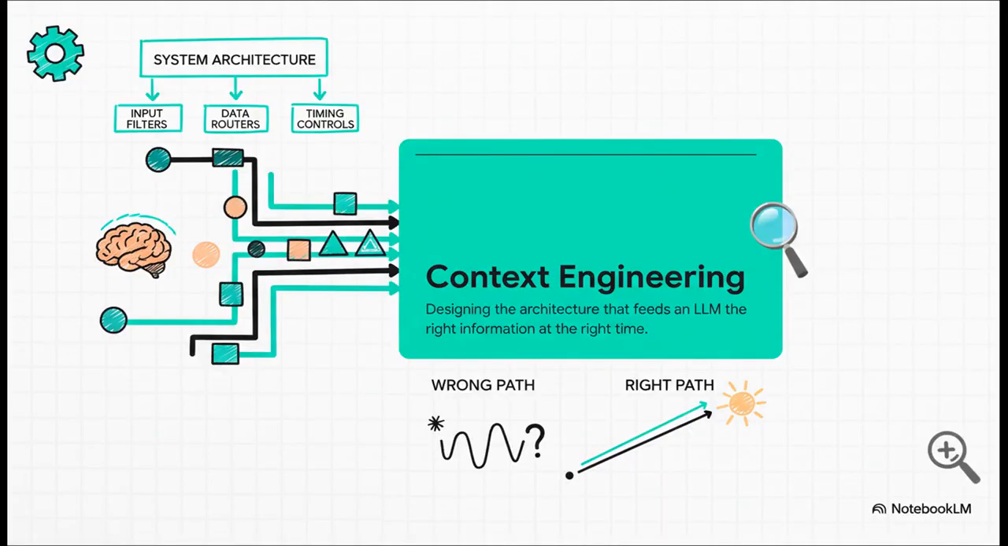Well, simply put, it's the discipline of designing the architecture that feeds an LLM the right information at the right time. It's not about little prompt tricks anymore. It's about building a robust system. It's about making sure that brilliant model has precisely what it needs to reason effectively. No more and no less.